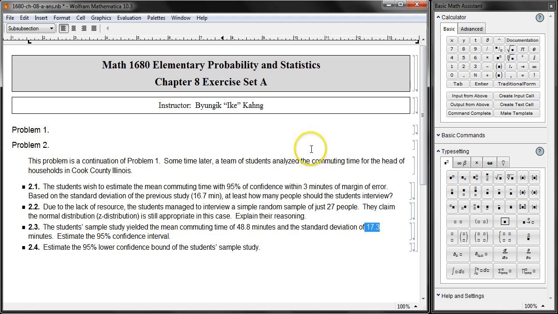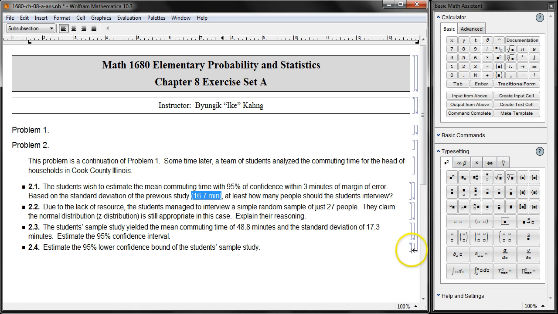If the sample size is too small, like 27, you cannot use the sample standard deviation and the normal curve at the same time. If it is 2000, it's okay, but small, no. You'll have to use the t-table or something else. But in this case, students are using 16.7 minutes as the status quo value and the normal approximation. Based upon that, we had the previous computation we did.